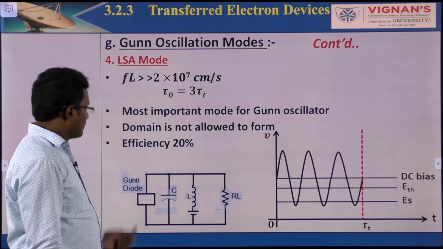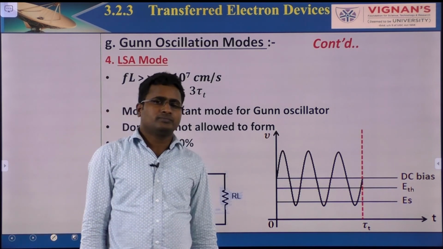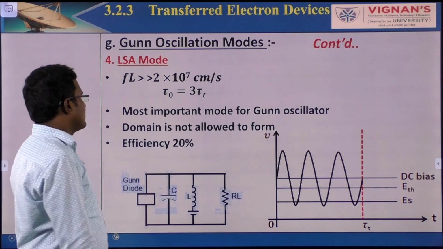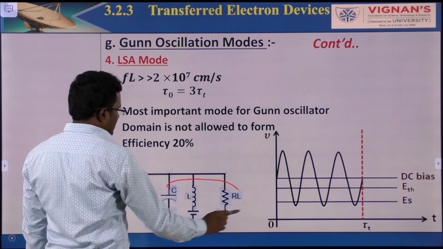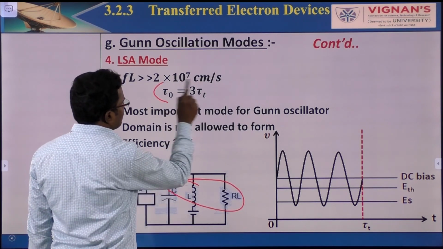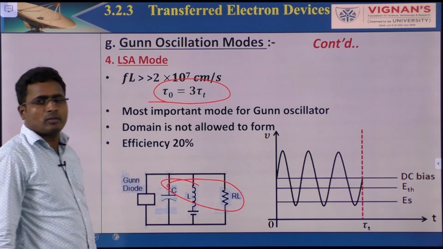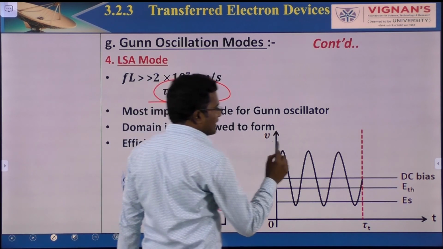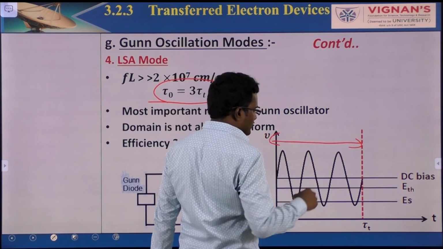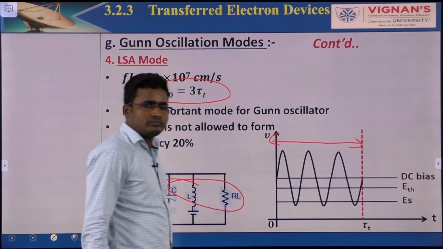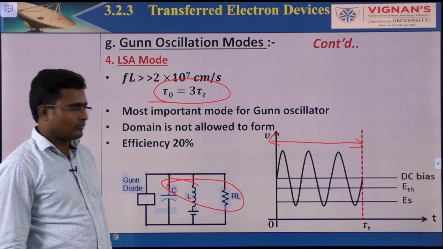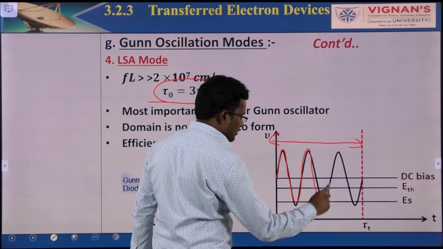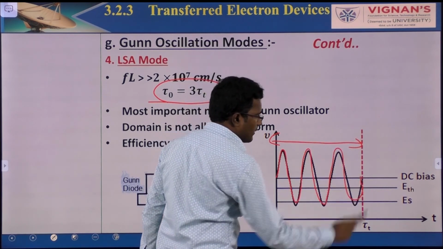Now coming to the last one, LSA mode, limited space charge accumulation mode. Here the oscillation time period is 3 times the transit time. That means this is the transit time, and in between are 3 times, like this: 1, 2, 3.